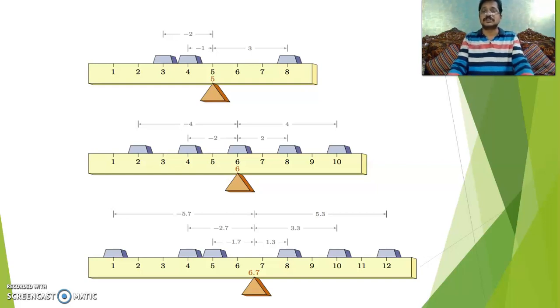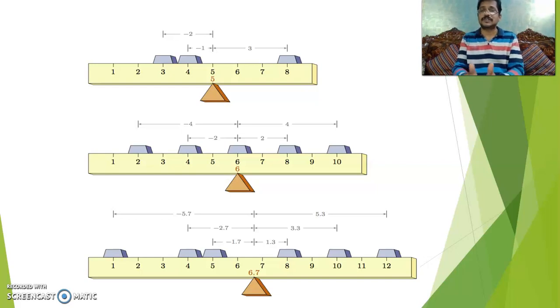Correct? So here the total sum is 36 and the number of quantities is 8. So 36 divided by 8. Correct? Okay. So here 8 4s are 32, and so we can calculate the value.